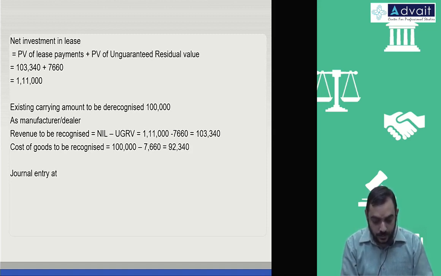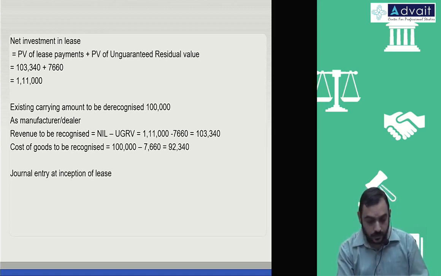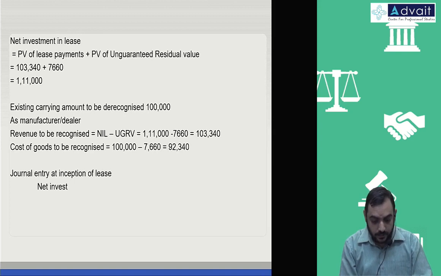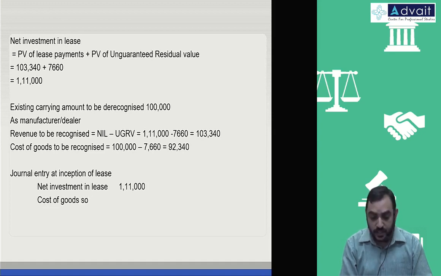Okay, let us pass one journal entry for more clarity on this. Journal entry at inception of lease. Net investment in lease 111,000. Cost of goods sold, which will go to the P&L account, 92,340.